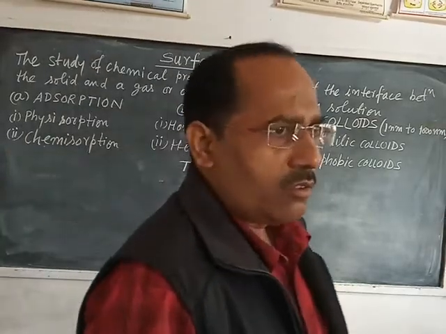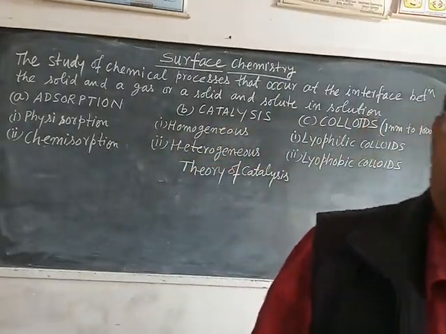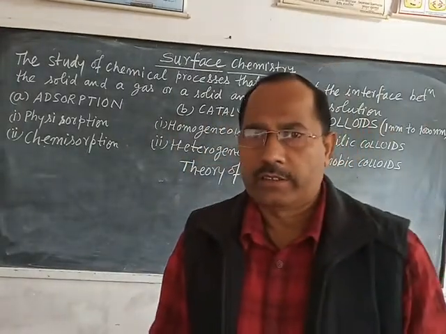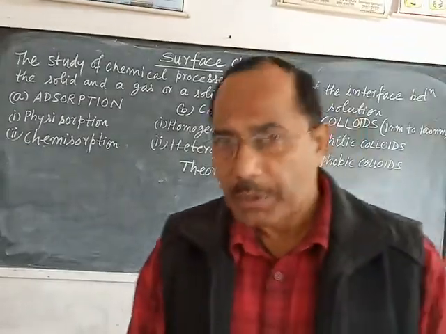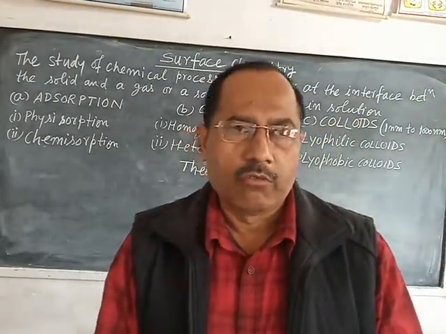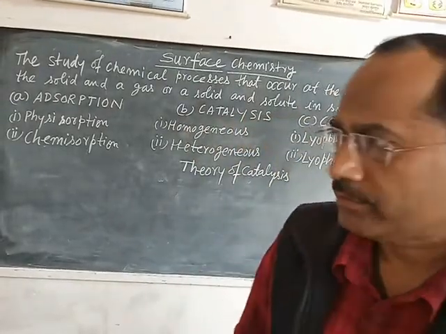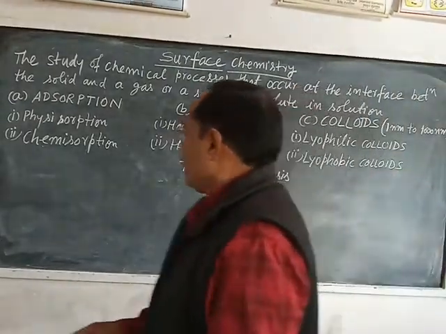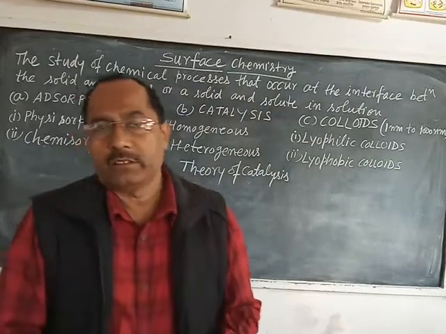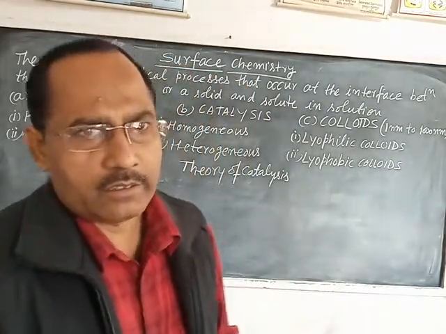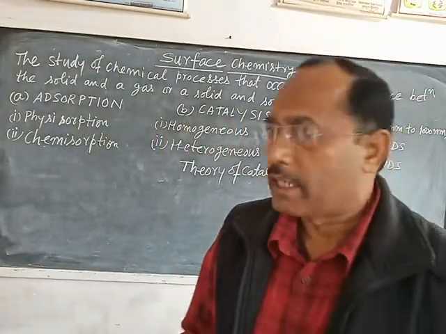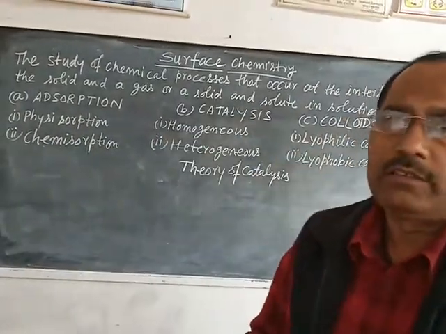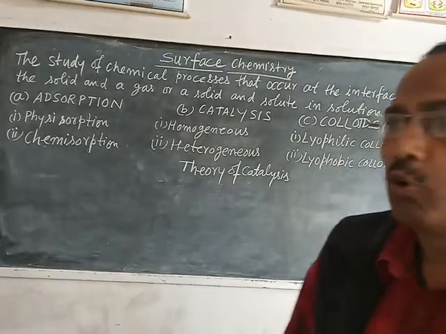It means all the chemical processes which occur at the surfaces of solids or liquids will be studied in this lesson. There are three important parts of this lesson: one is adsorption, another is catalysis, and the third is colloids.